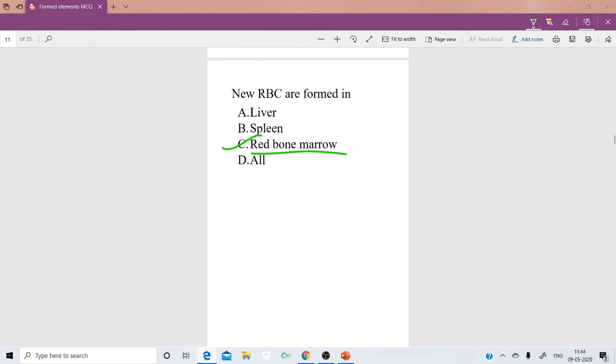I already said we have two types of bone marrow, red bone marrow and yellow bone marrow. In red bone marrow RBC are formed, and in yellow bone marrow WBC are formed. Even platelets are formed from bone marrow only. Special cells called megakaryocytes present inside the bone marrow produce these platelets. The yellow bone marrow is yellow due to a large number of fat cells.